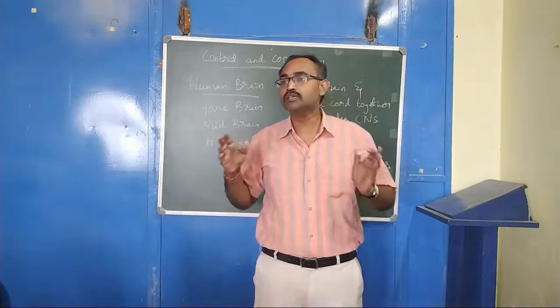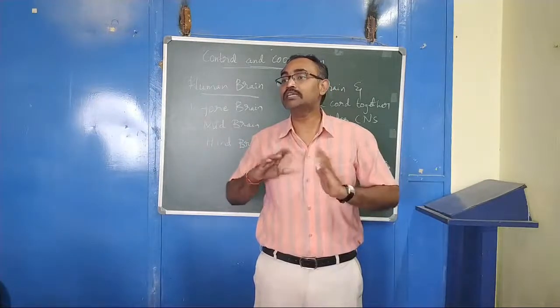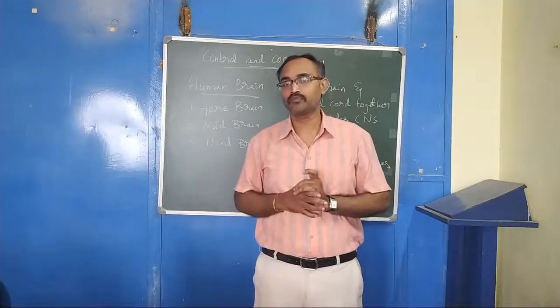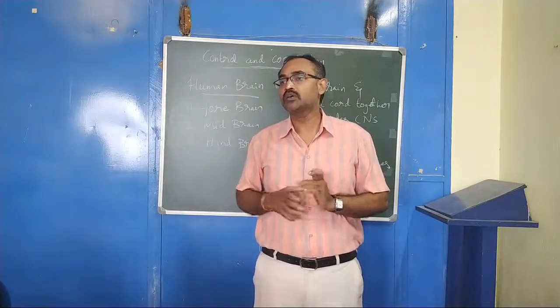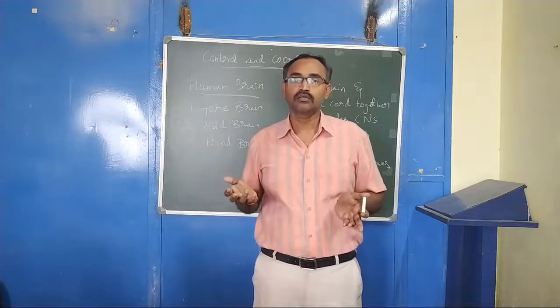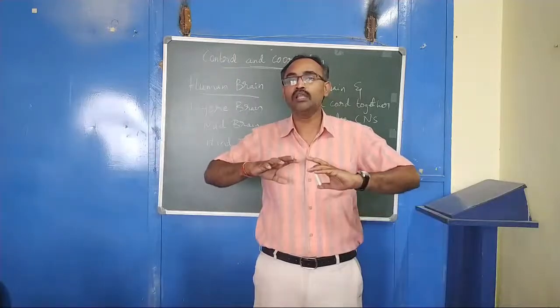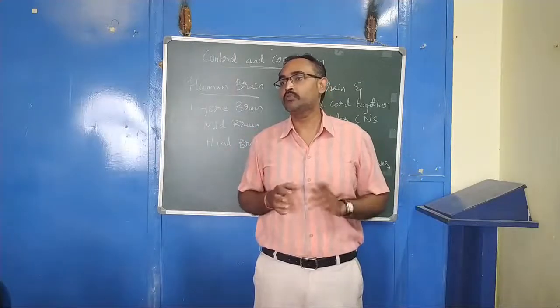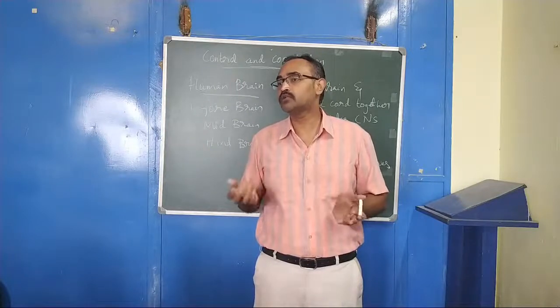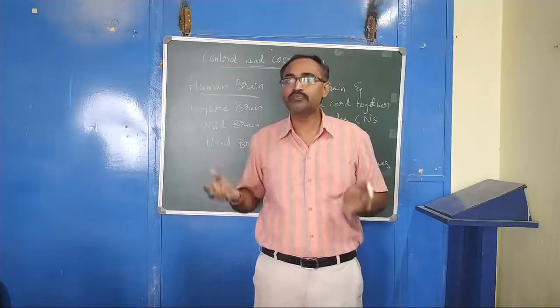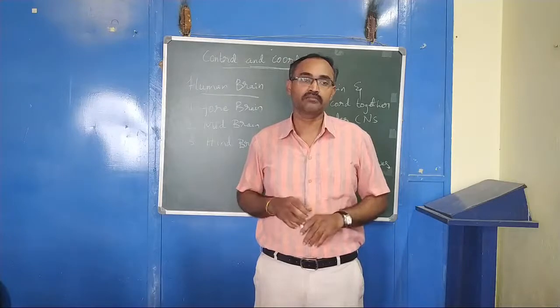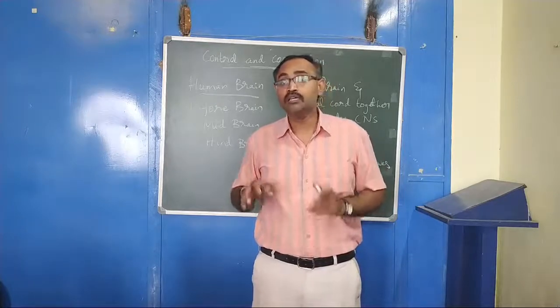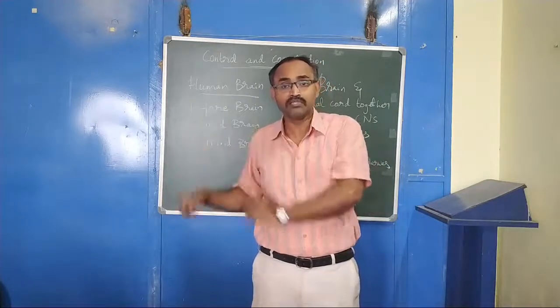So this information gets interpreted in the brain. Interpreting means it begins to think. So many neural connections, neural meaning nerve, so a network of connections will act on it. And finally, a decision is made in the separate areas.